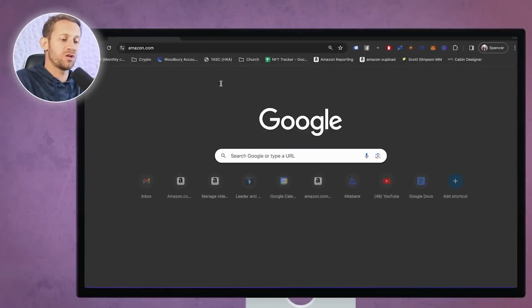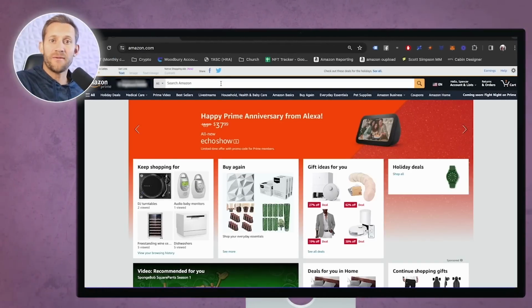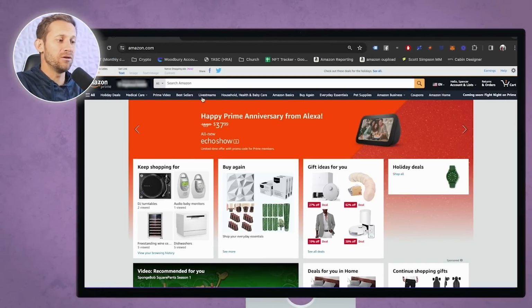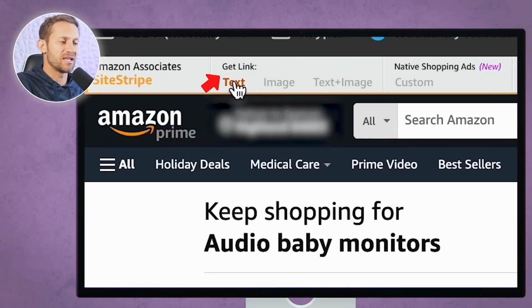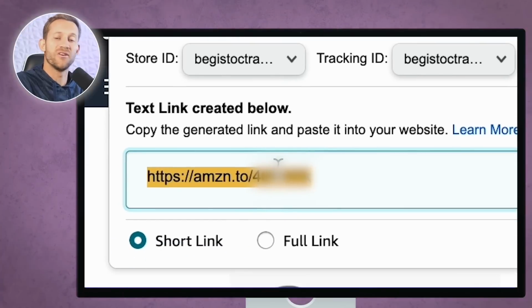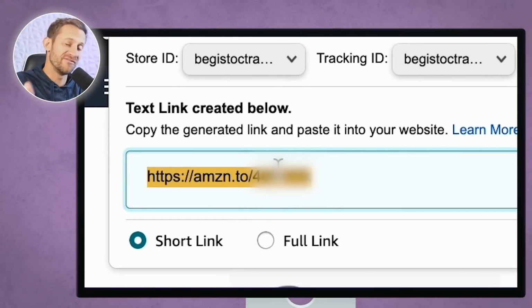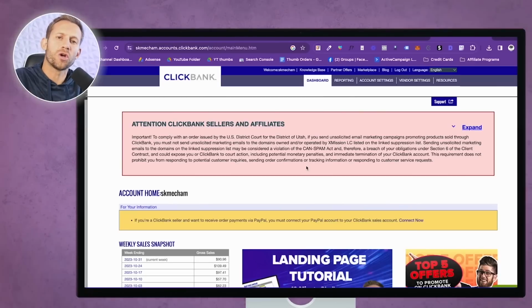So if you're in a place where there's a lot of physical products, then the first place you're going to look is just Amazon.com. Once you sign up for the Amazon.com affiliate program, I can literally go to any product on Amazon, click get link right here, get the affiliate link, and insert it into my blog post. Very, very easy to do. But again, the commissions aren't going to be great on that.